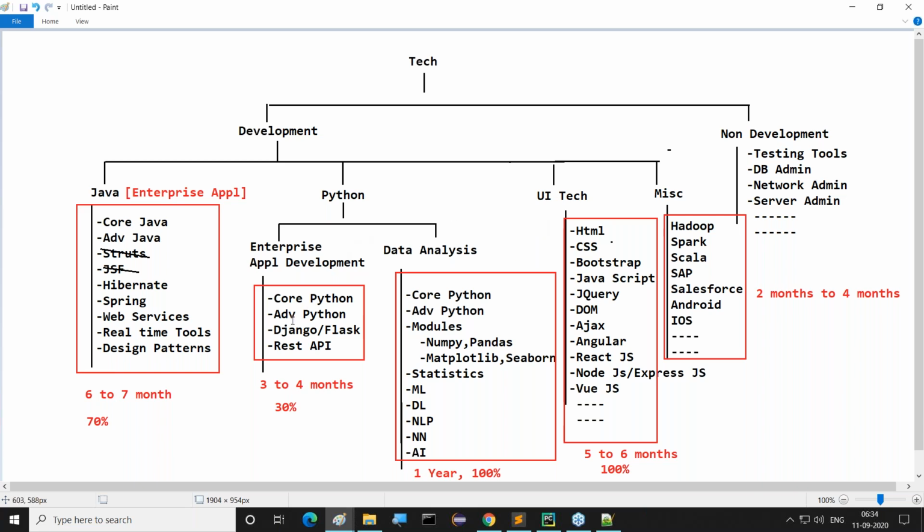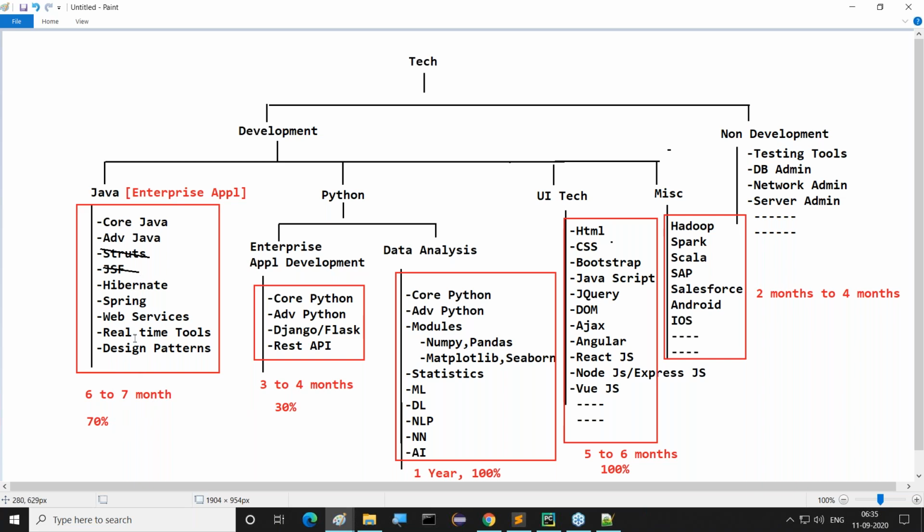I said at the Python side also the enterprise application development process and technologies are available, but they are not having much impact on Java. Still, Java is the king in enterprise application development. Take any bank application, any insurance application, any healthcare application, any domain. In every domain, Java is the ruling technology. That means from the application development point of view, Java is ruling. The Python effect is only 30%, but even that 30% will not be there. I gave these numbers, but even the 30 will not be there.